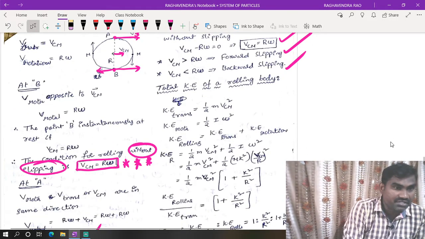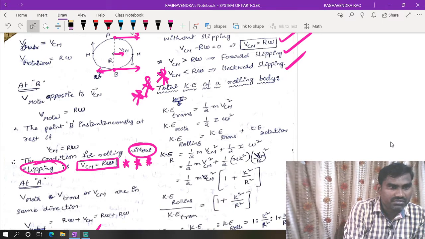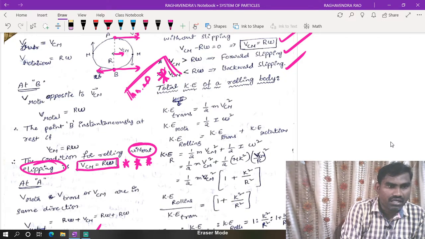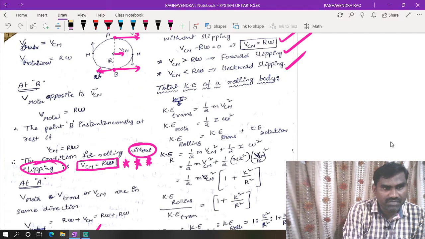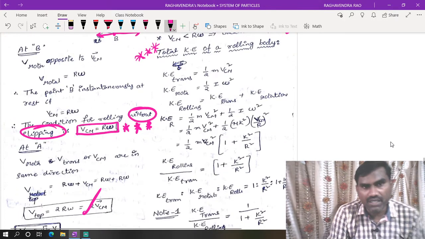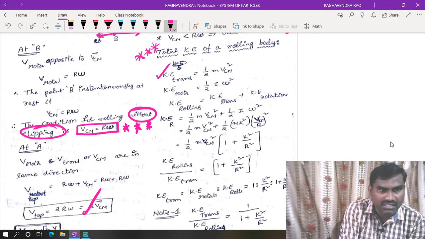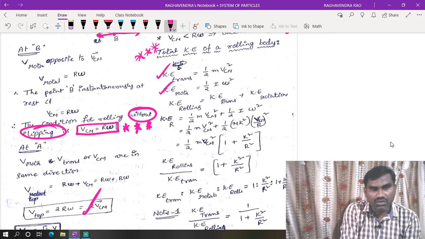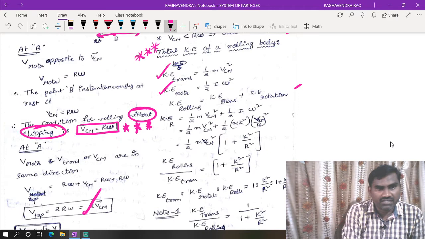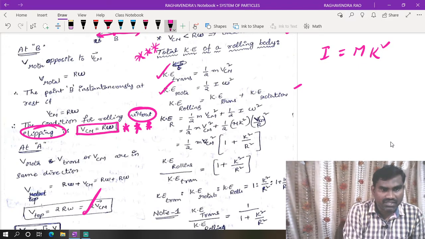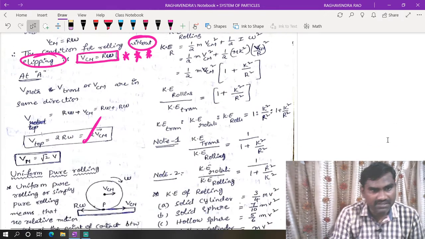Now, the total kinetic energy of a rolling body. Many times in the JEE Mains examination and also in the NEET examination, they ask questions from this concept, that is, the total kinetic energy of a rolling body. Rolling motion is the combination of two motions: translational motion and rotational motion. So rolling kinetic energy is translational kinetic energy plus rotational kinetic energy. Based on that we can calculate. In place of I, according to the moment of gyration, we can take I equal to mk square. By substituting that we can get this expression.